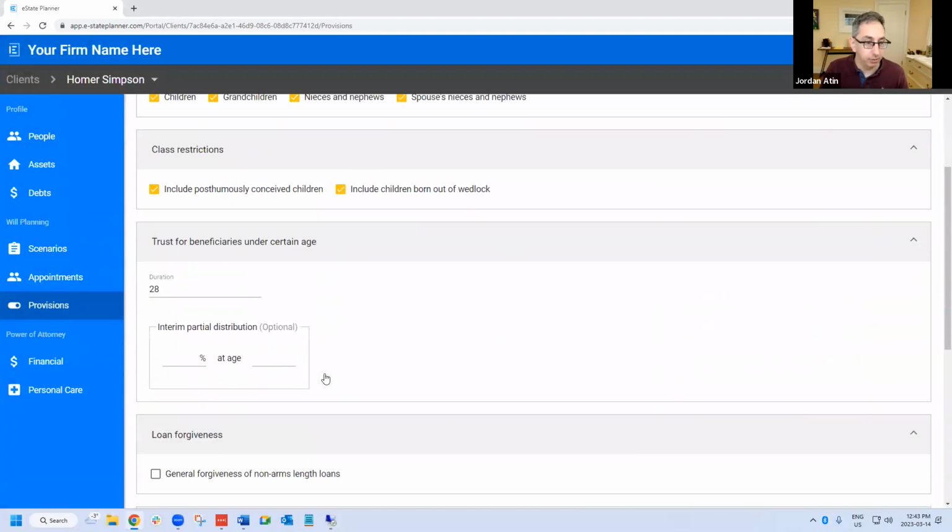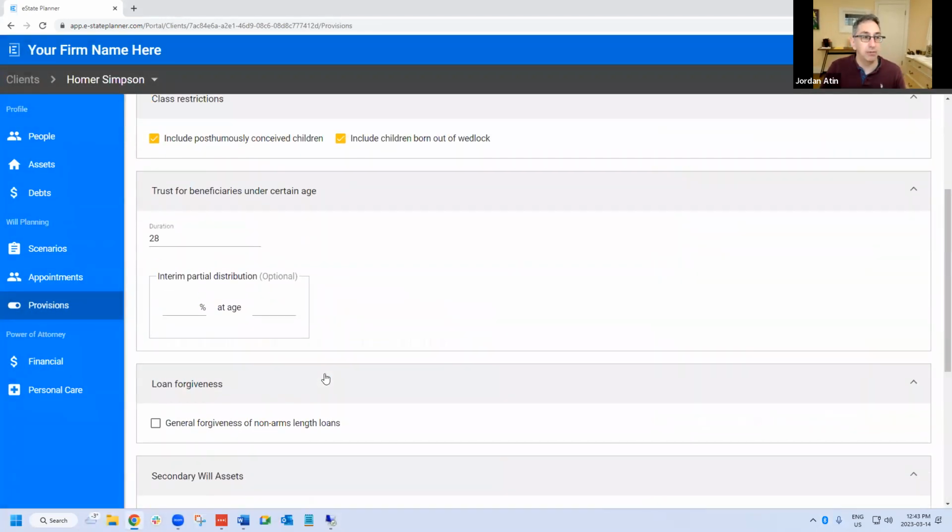All right, so the next section of the provisions is trusts for beneficiaries under a certain age. This is a general trust clause that gets populated in eState to cover any people under whatever age you pick, and to have a trust pop up and hold money for them, even if you haven't drafted a specific trust in eState for them, okay? So that's the purpose of this.